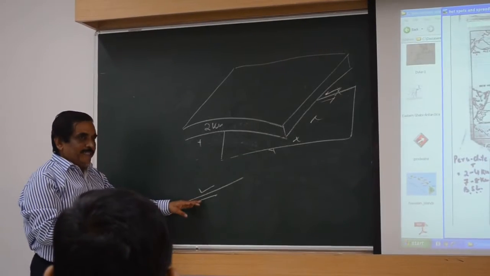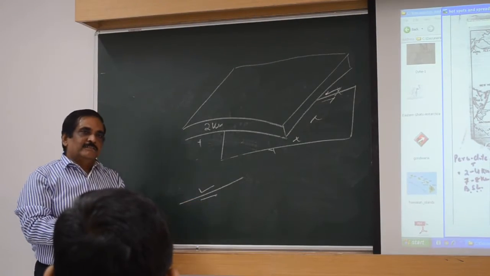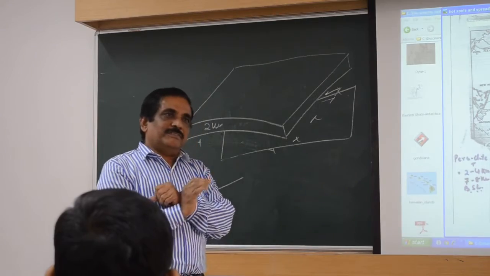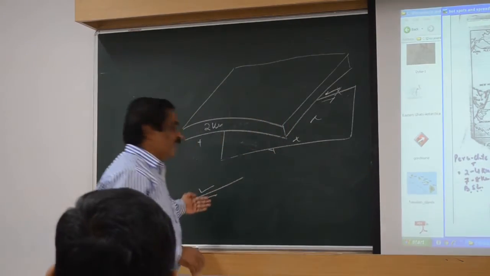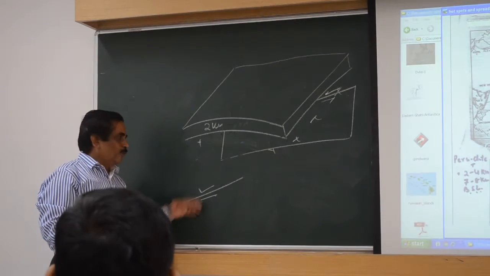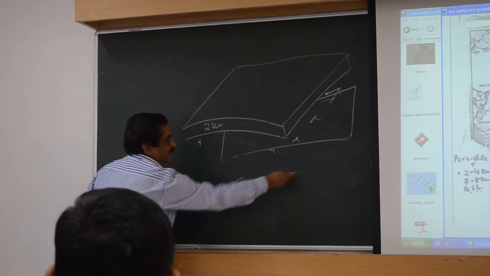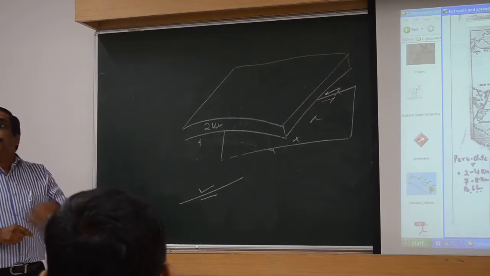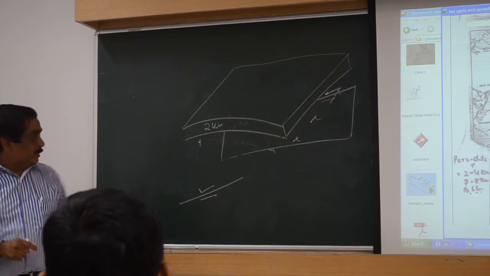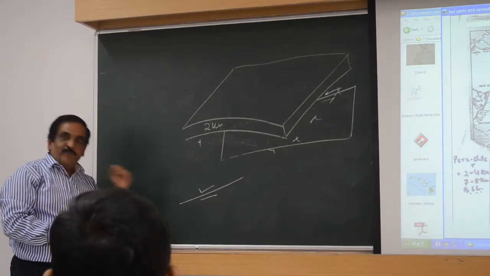So when this movement takes place, even if you forget those earlier arrangements, simple one fault is there. No arrangement even. Just one transform, one strike slip fault, which you call the transparent fault. Suppose this fault is there and there is some movement.